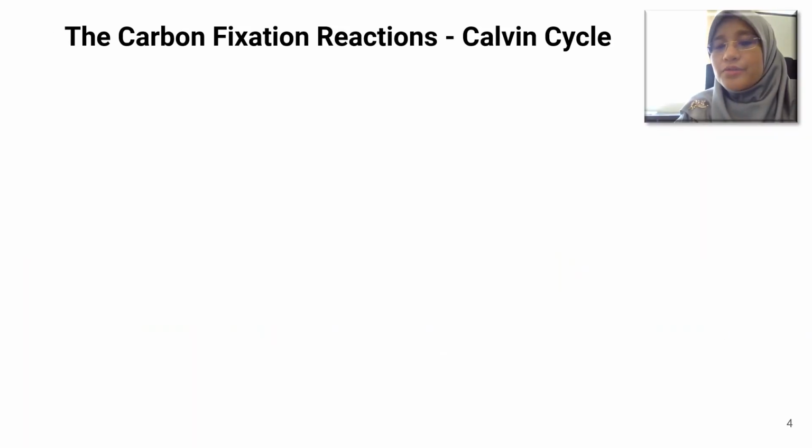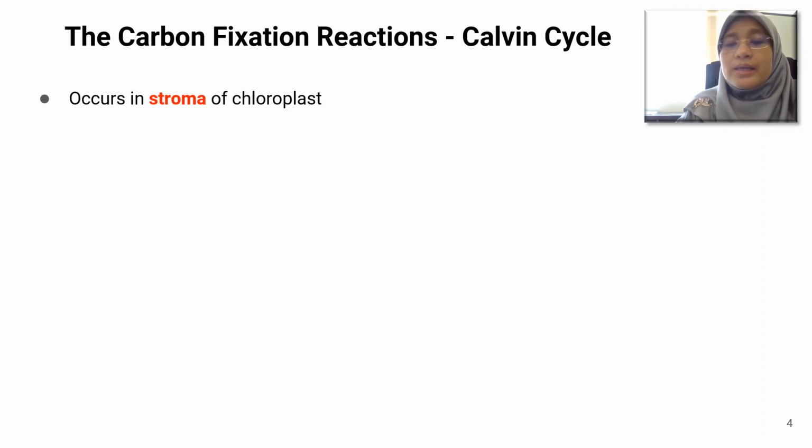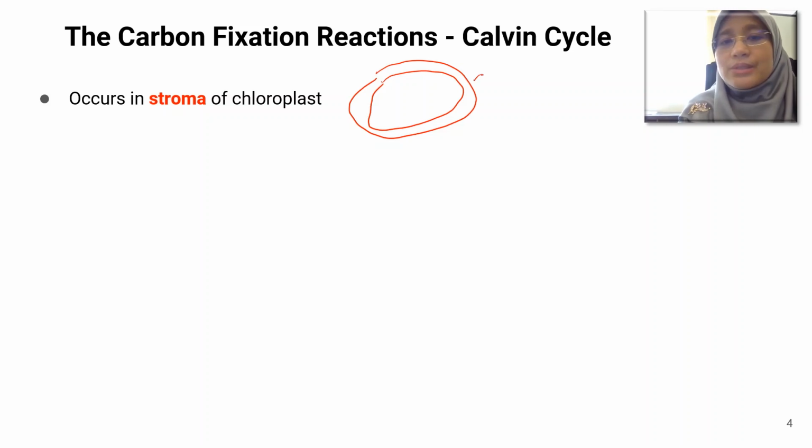The carbon fixation reaction, or the Calvin cycle, occurs in the stroma of the chloroplast. As you know, the chloroplast is an organelle which has a double membrane, the outer and the inner membrane. Inside the chloroplast, you will have many thylakoids stacked on top of each other to form the granum. The fluid inside the chloroplast we call the stroma.